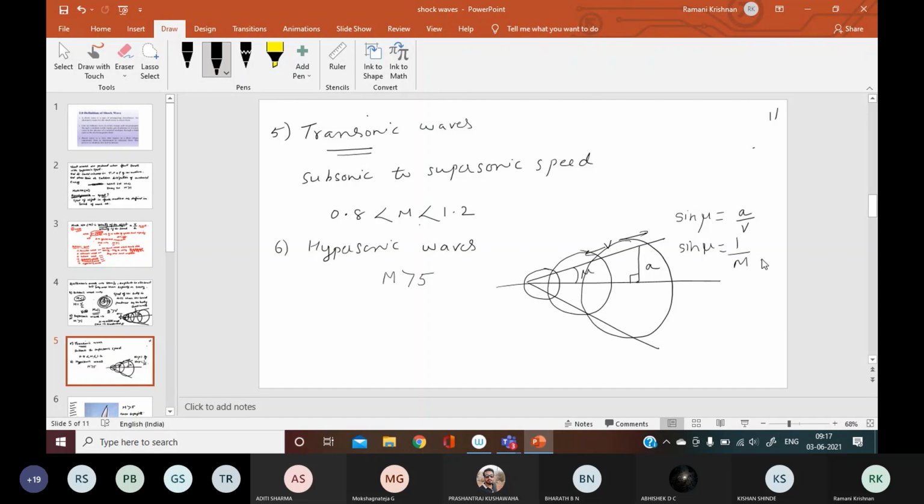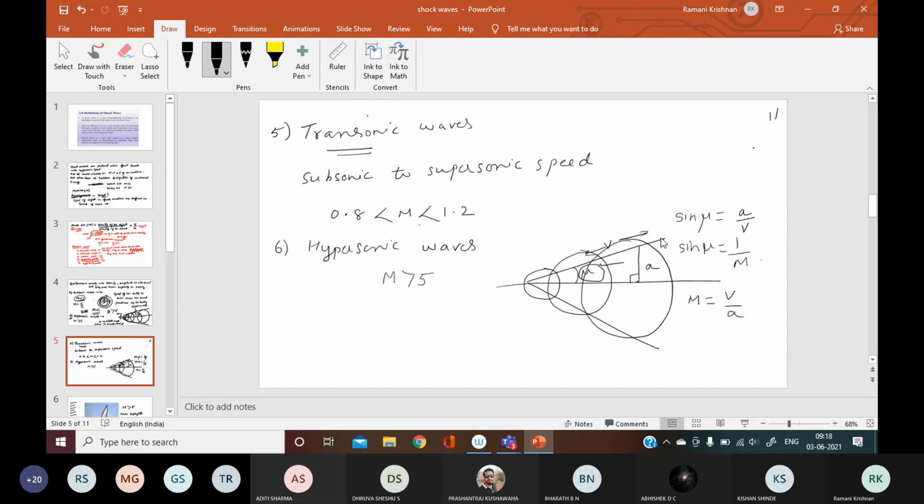Dhruv Seshu. Yes, ma'am. Can I write sine mu is equal to 1 by M? Sine mu is equal to 1 by M. Yes, ma'am, I can write it because we know that M is equal to V by A. So I can write sine mu is equal to 1 by M, right? So this angle mu is called the Mach angle.